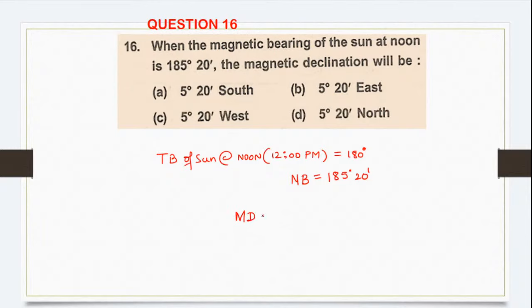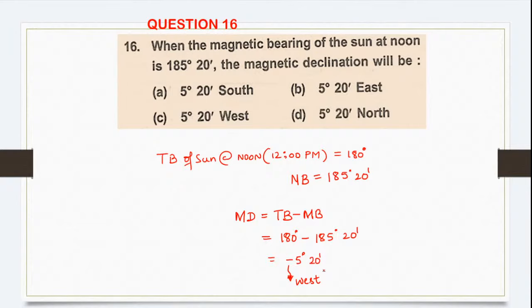So your magnetic declination is equal to true bearing minus the magnetic bearing. How much is true bearing? 180 degree. How much is the magnetic bearing? 185 degree 20 minute. So this will be minus 5 degree 20 minute. So what is the meaning of minus? Minus means the declination is westwards. If it is plus, the declination is eastwards.